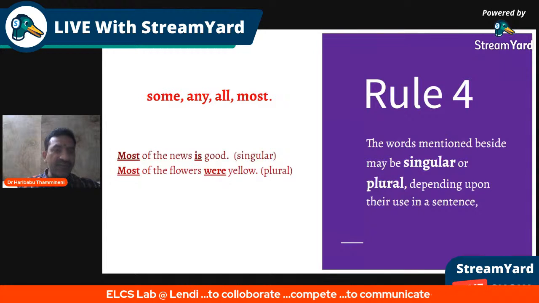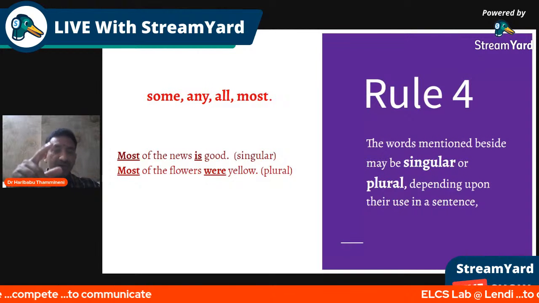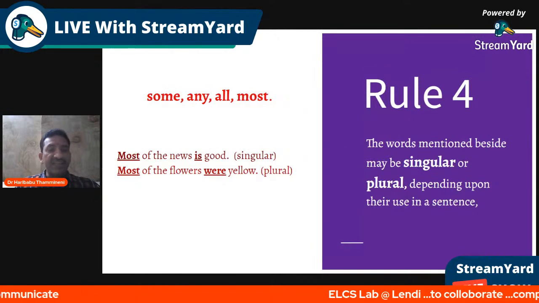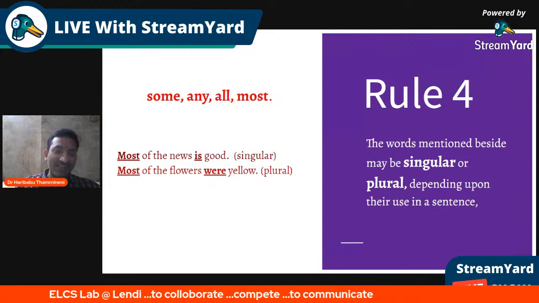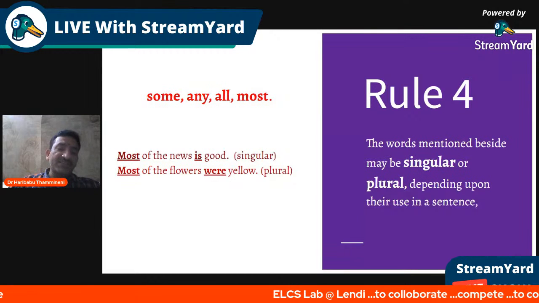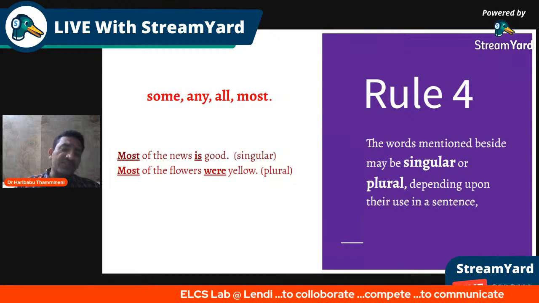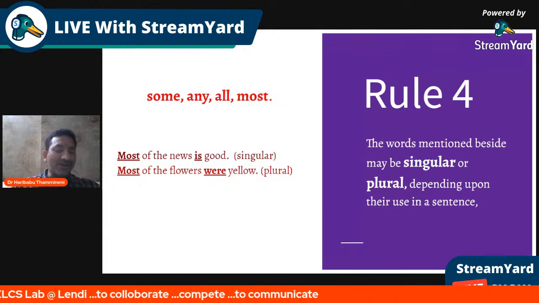Similarly, we have: most of the flowers were yellow. Most of the flowers, the same as most with the news, when it has come, it has sensed a singular sense, so a singular verb is is taken. Whereas most of the flowers, flowers already plural anyway, among all those flowers, most of the flowers were or are in yellow color.